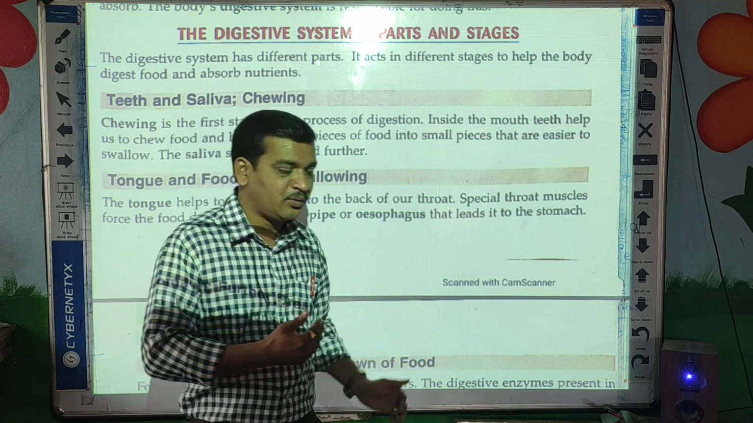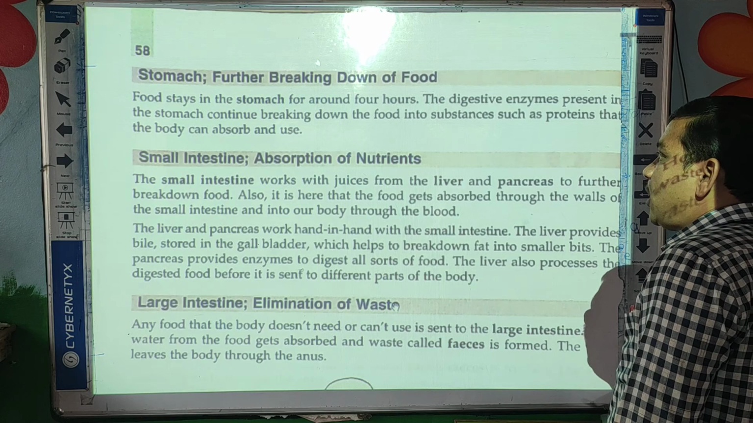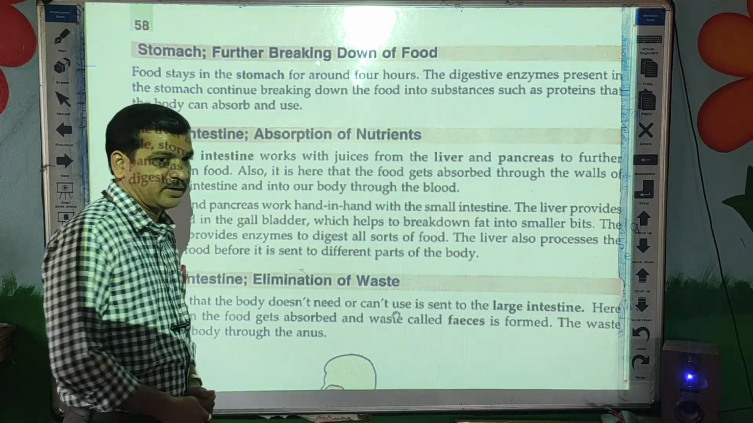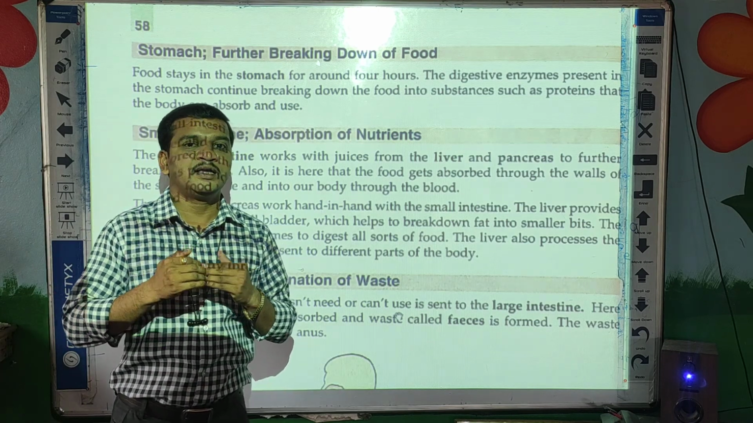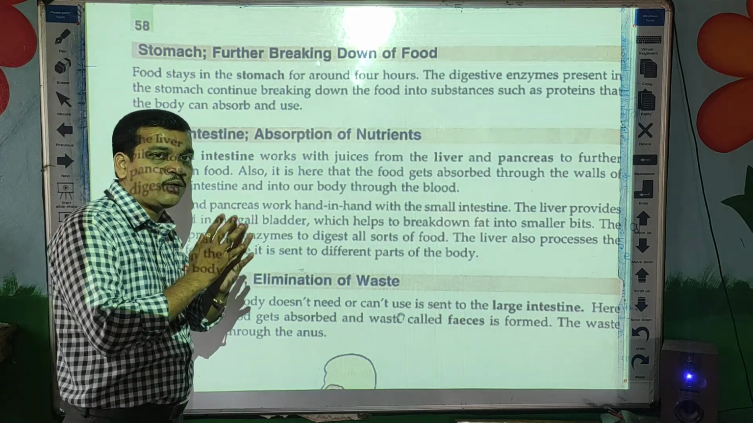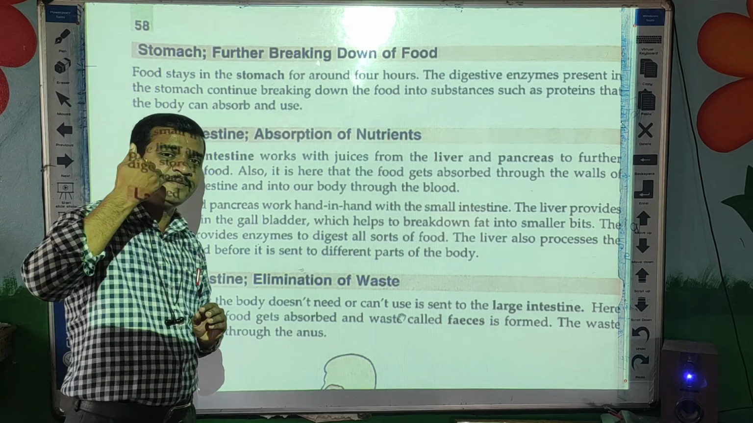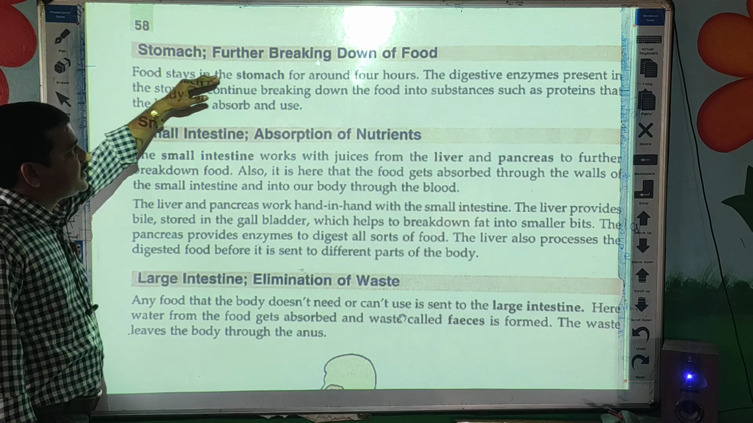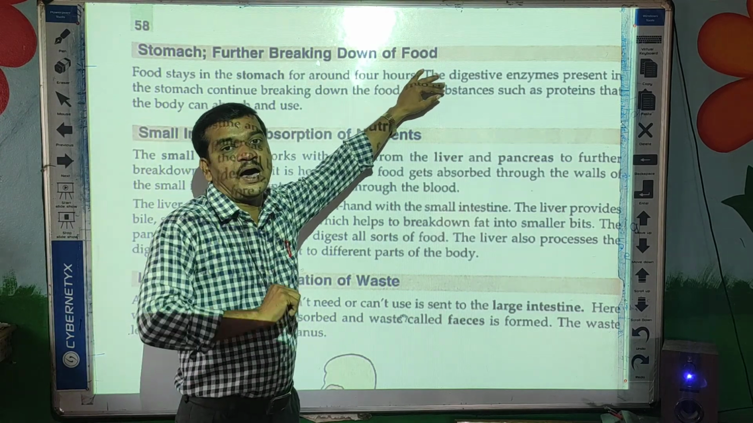So now the next stage is the breakdown of food, which takes place in the stomach. Once the food enters the stomach in the form of paste, digestion of food starts in our stomach. Actually, digestion starts in the mouth itself with saliva. Food stays in the stomach for around 4 hours. How many hours? 4 hours.